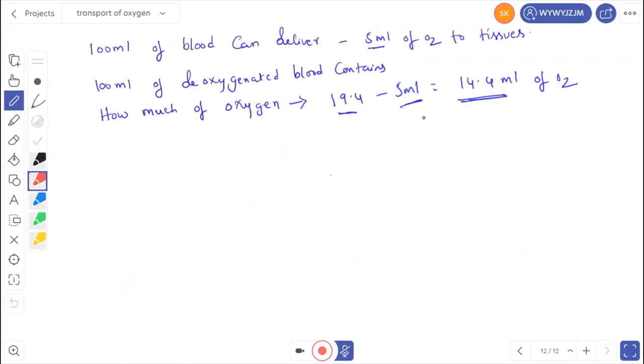Then 100 ml of blood can deliver 5 ml of oxygen to tissues. When 5 ml of oxygen is given to the tissues, how much oxygen is present in the blood? 100 ml of deoxygenated blood contains 19.4 minus 5 ml, that is 14.4 ml of oxygen. So this completes transport of oxygen.